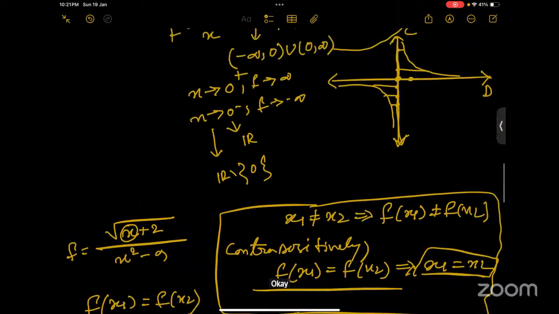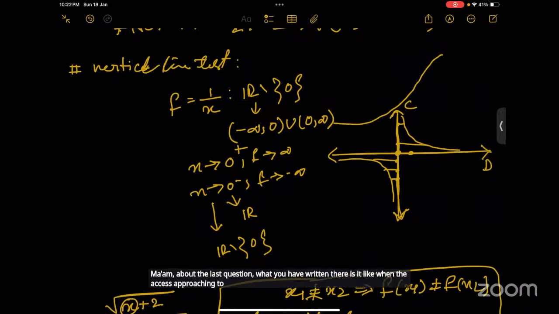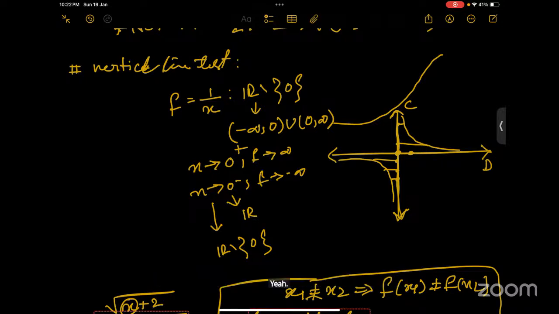About the last question, is it like when x is approaching 0, f goes to infinity, and x to minus 0, it would be minus infinity? So when you were explaining R minus 0, what was that point? I got your question.